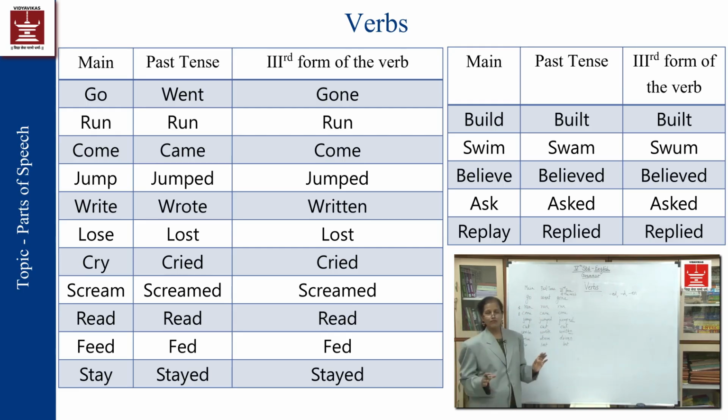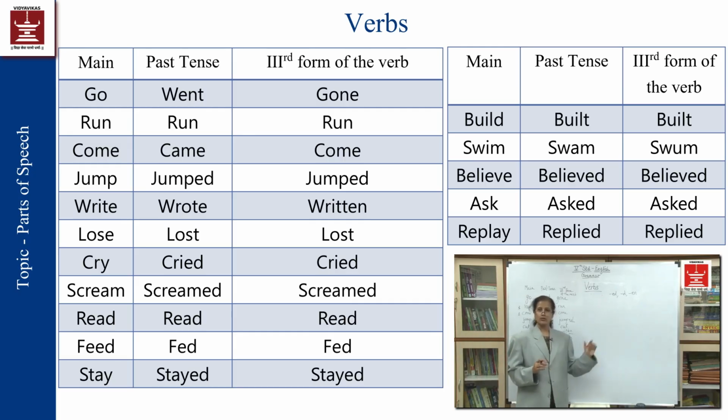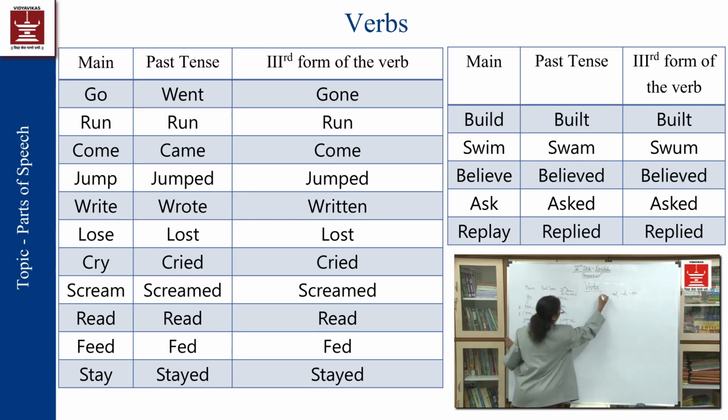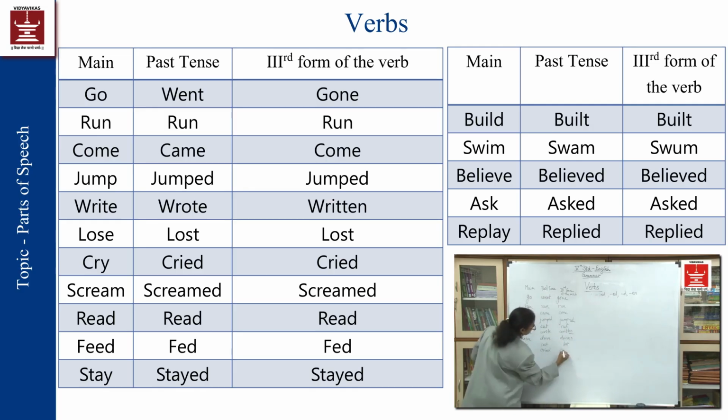There are numbers of verbs which we can see in this list, such as cry, where y is at the end: cried, cried. Whenever y comes at the end of a certain verb, y is removed and then ied is put there. Now, the next one is scream, screamed. Ed is put, screamed.